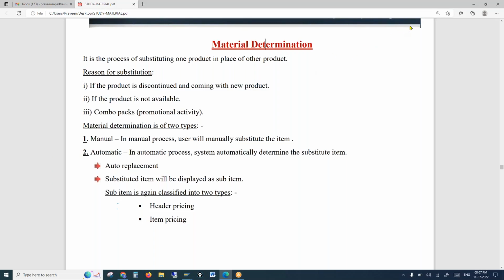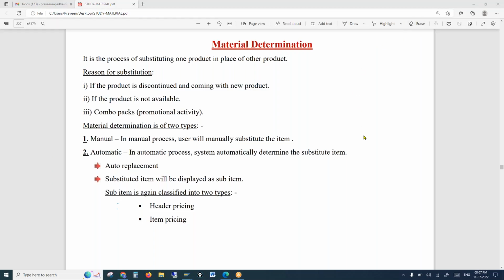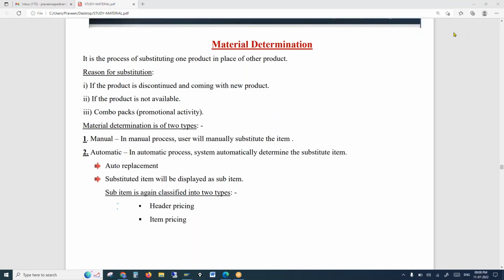Okay, so this material determination also works on the condition technique concept. Are you able to hear me, everyone? Is my audio clear? Yes, sir. Okay, Sridhar, can you please check at your end? I hope my audio is clear to everyone. Please check at your end.